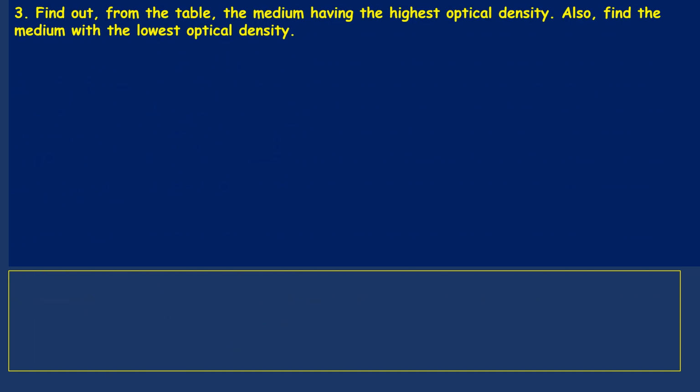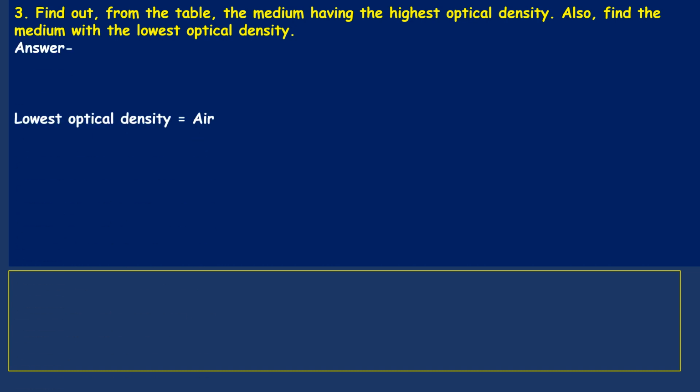Next question. From the table, I think a table is given in the textbook. From the table, we have to find the medium having the highest optical density, and also the medium with the lowest optical density. See here, if the optical density is more, the speed of light will be lesser, slower. If the optical density is less, the speed of light will be higher, the opposite.